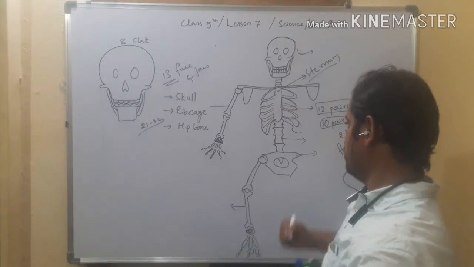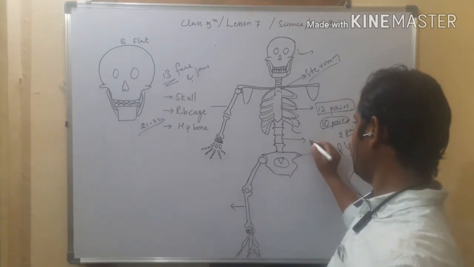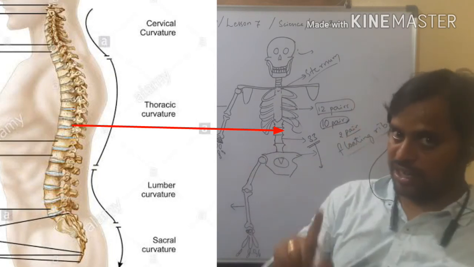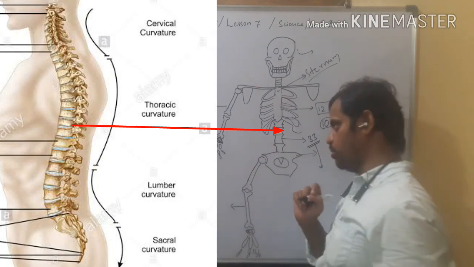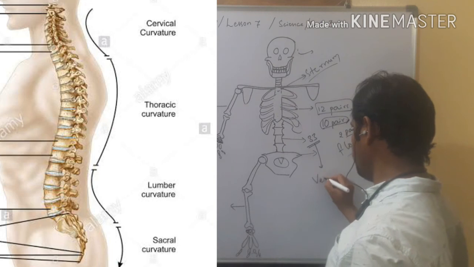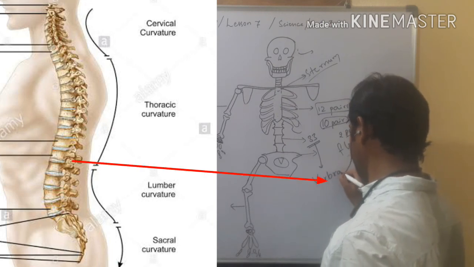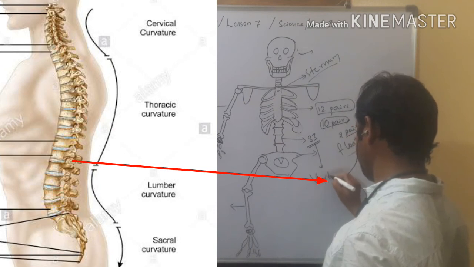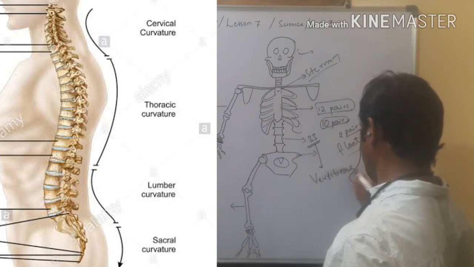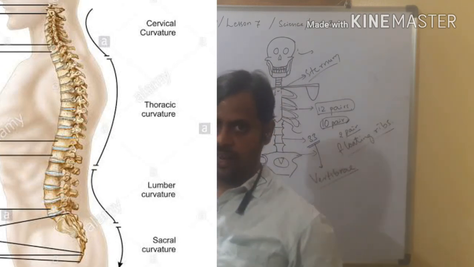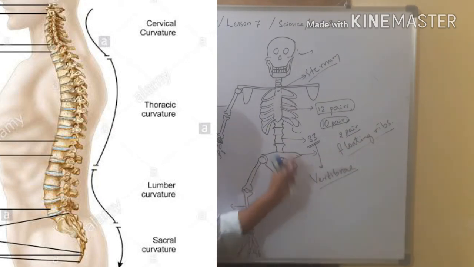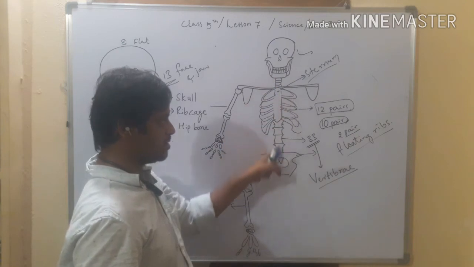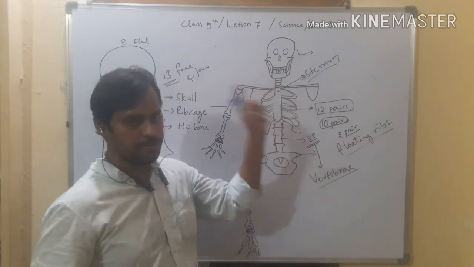And next, come to the backbone. The backbone contains 33 small bones, and these 33 small bones are called vertebrae, and collectively we call it the vertebral column, because 33 tiny bones form the backbone.